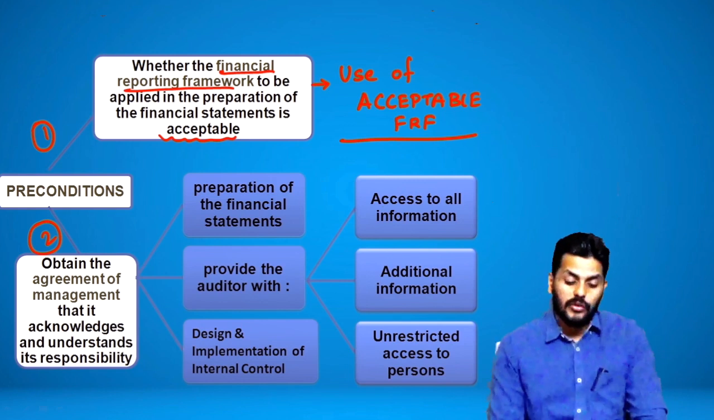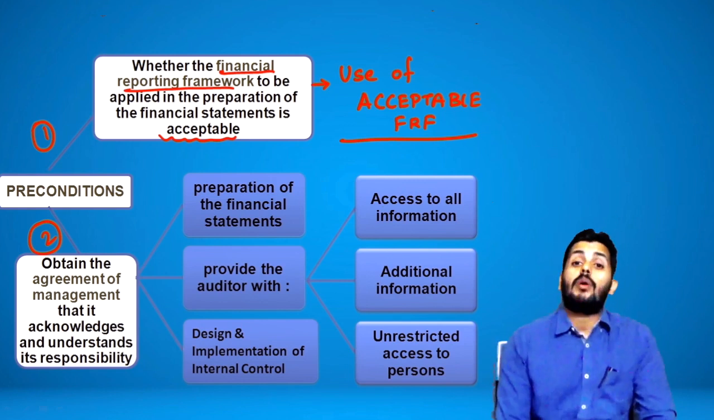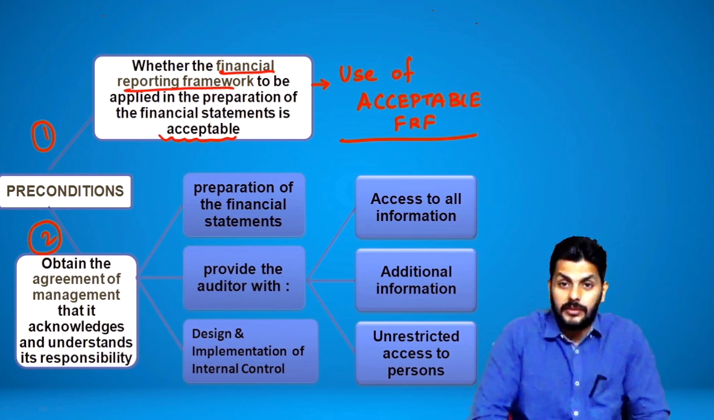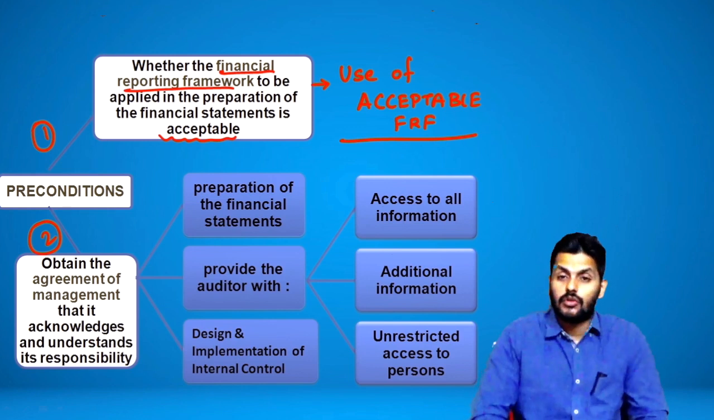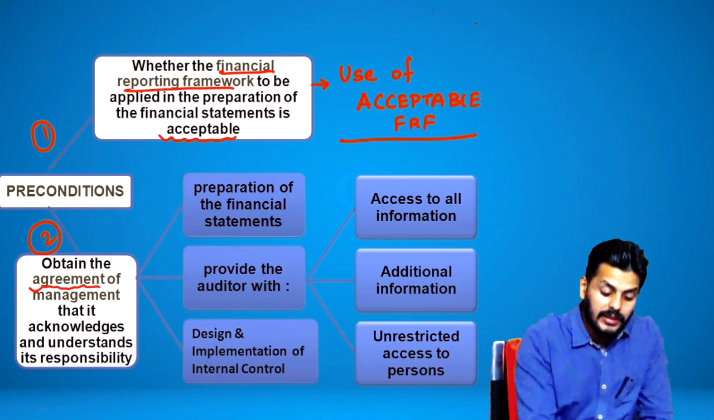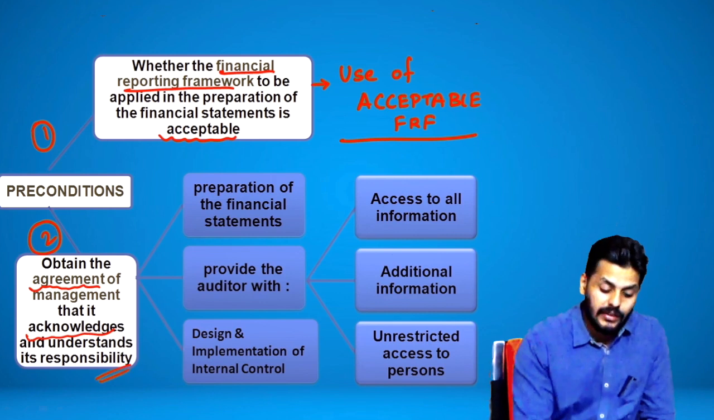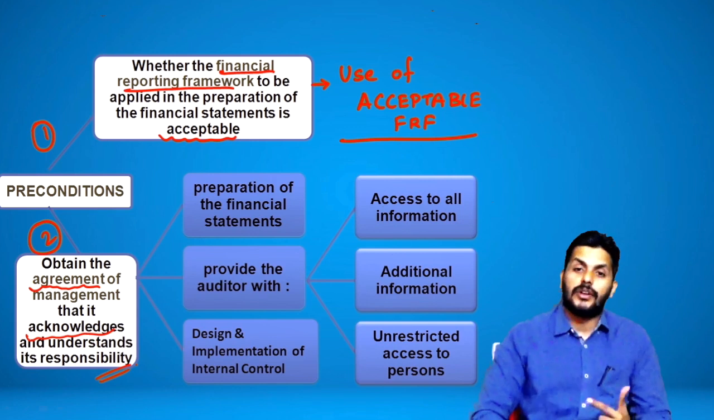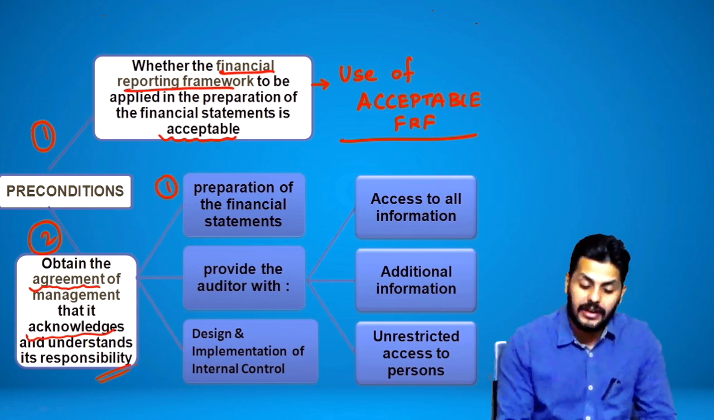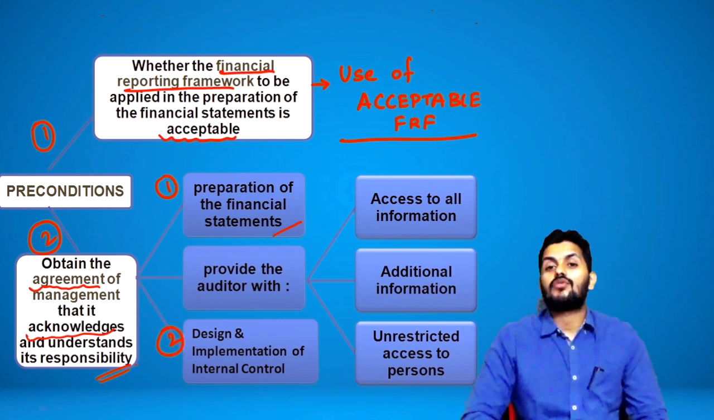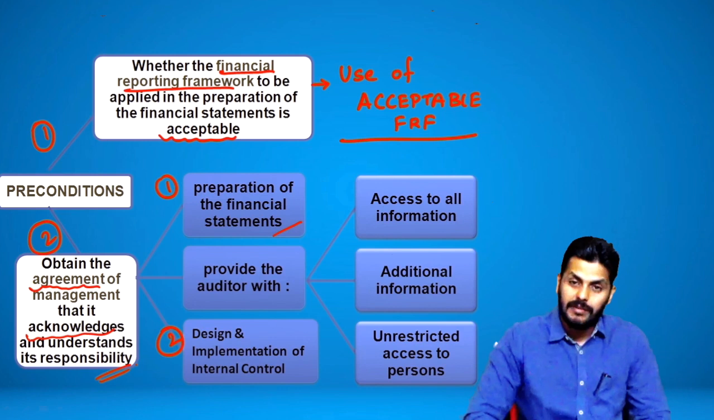Then the second one is the most important precondition, wherein you want the management to agree to their responsibilities, because if they don't agree that those are their responsibilities, tomorrow they may not end up doing it. So the first and foremost thing that you need to understand there: obtain the agreement of management that it acknowledges and understands its responsibility. How many responsibilities are there for management? Three responsibilities. First of which is preparation and presentation of financial statements. Two is design and implementation of internal controls. These two are the fundamental responsibilities of management.